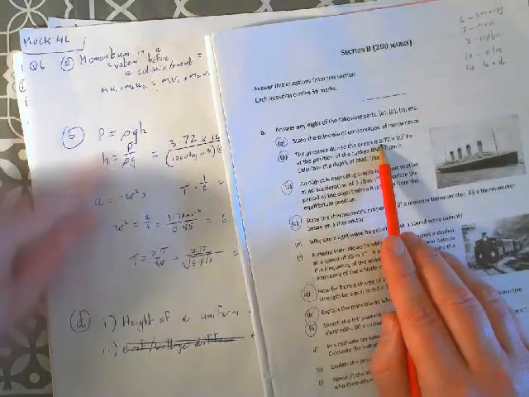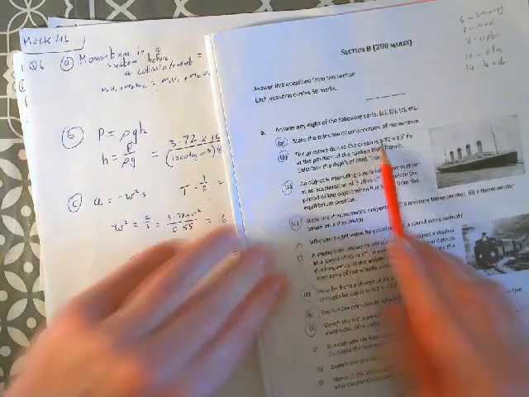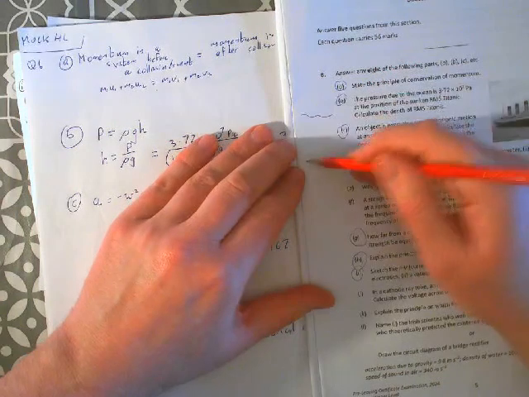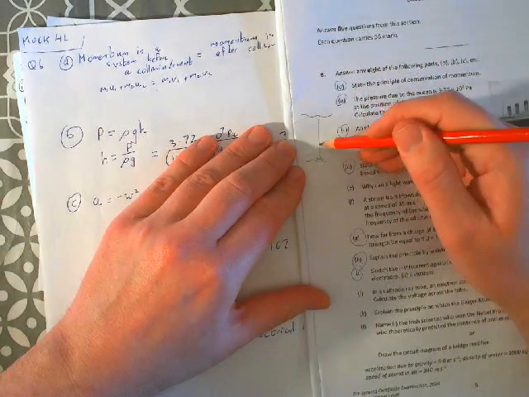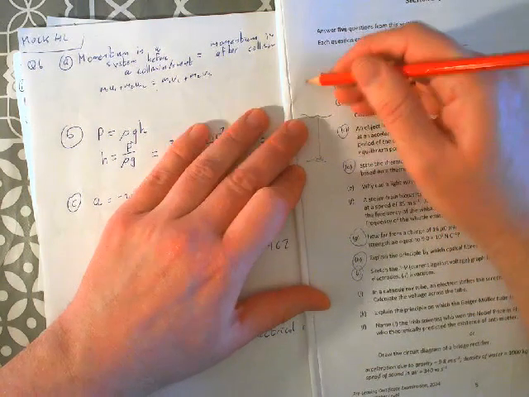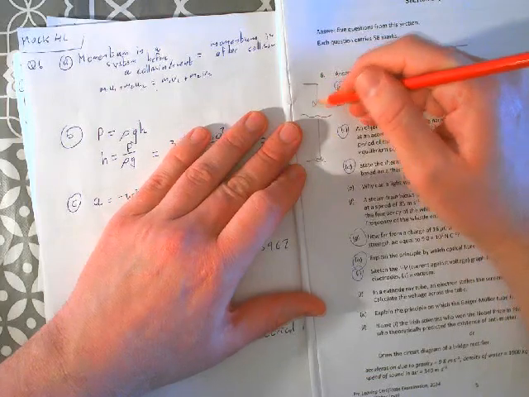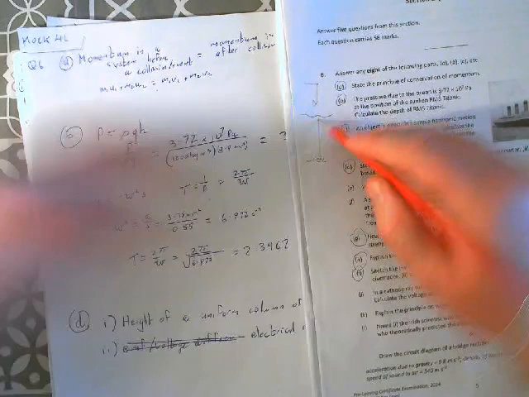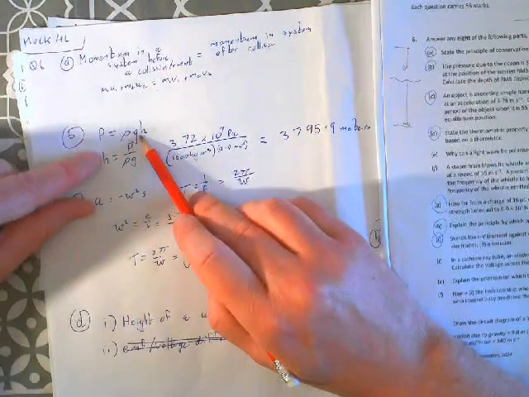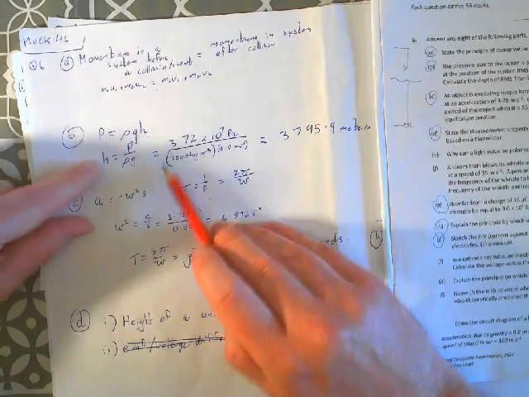Now, just to draw your attention for a second, it says due to the ocean, so you can disregard the atmosphere. We're not worried about the fact that even though they're at the bottom of the sea, you've got the pressure from the water. Sometimes there might be a more tricky theory question where you have to take into account the pressure from the atmosphere as well. That's not the case this time. It's just the pressure from the water. So it's just density times acceleration due to gravity times h.